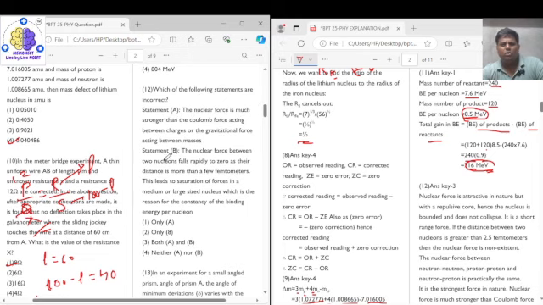Then the nuclear force between two nucleons falls rapidly to zero as their distance is more than a few femtometers. Femtometer, right? Okay. Now this leads to the saturation of the force in the medium or large size nucleus, which is the reason for the consistency of the binding energy per nucleon. So what we find is that both the statements are correct. So the correct answer for your question number 12 will be your option 3, that is both A and B are correct, right? The nuclear force is much stronger than the Coulomb force.